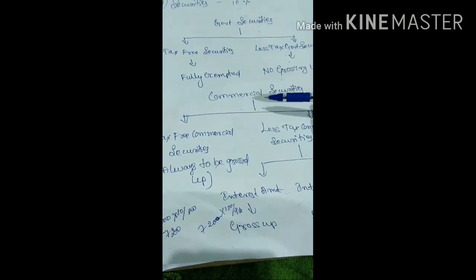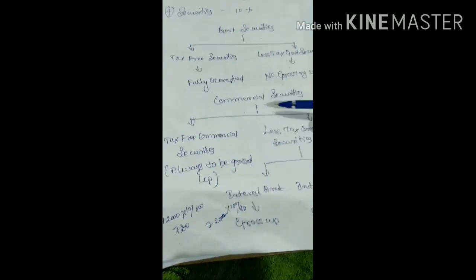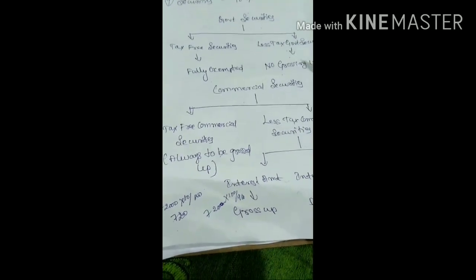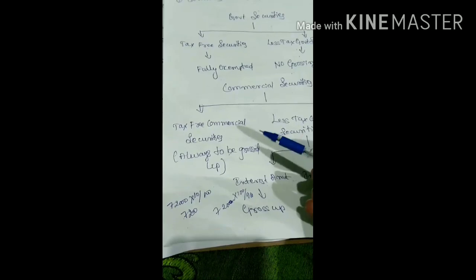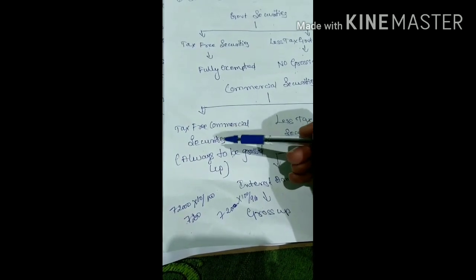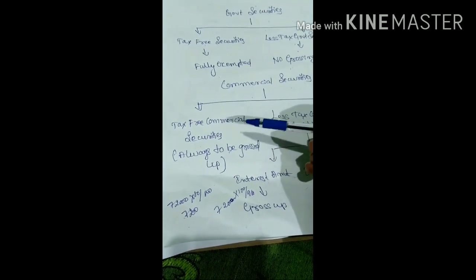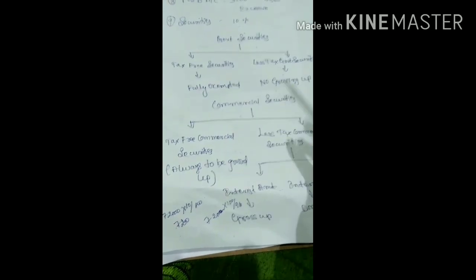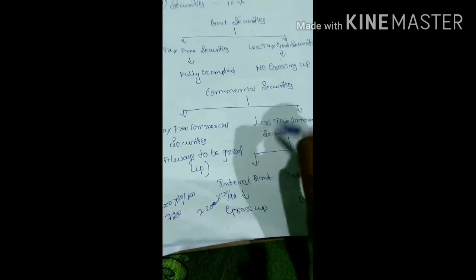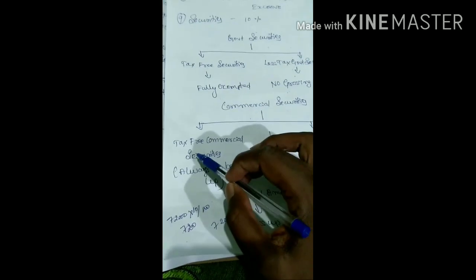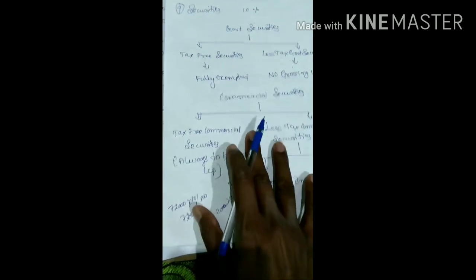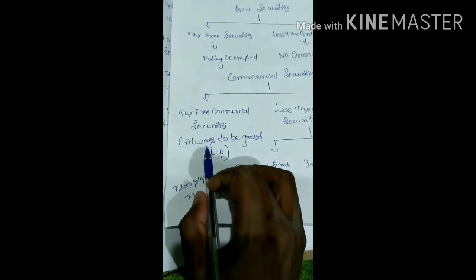Next, second concept, that is an important concept, commercial securities. Here you can get two adjustments for your 14 marks question and a minimum of one adjustment for a 6 marks question. In the same way, if they are specifying, it means it is tax free commercial securities. If they are not specifying, it is less tax commercial securities. Like if you are earning interest from Infosys Company Limited debentures and they are not specifying anything, it is less tax. If they are specifying tax free Infosys commercial securities, you need to consider it as tax free commercial securities. Now what they are telling, always to be grossed up.